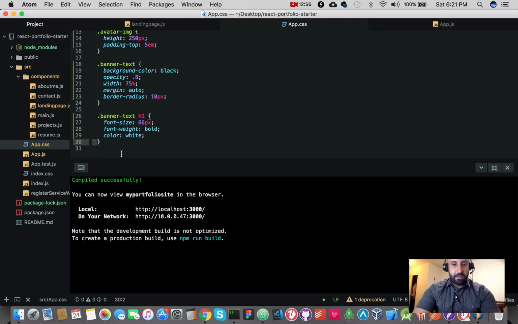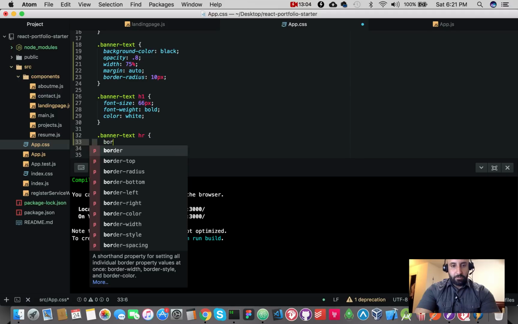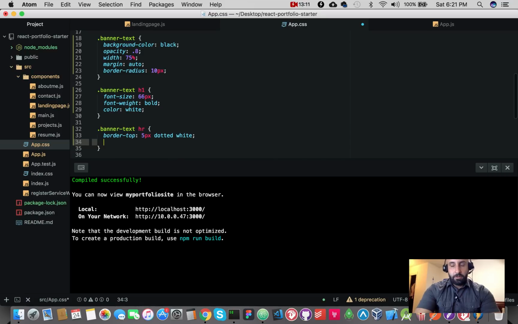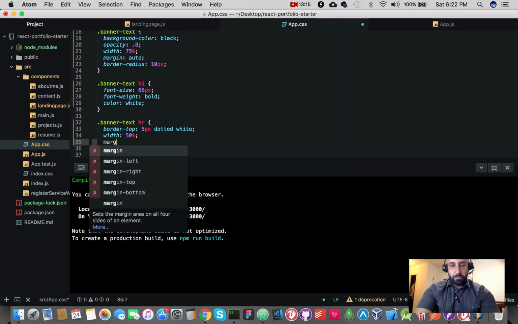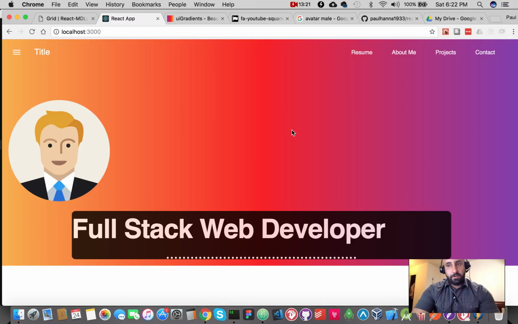And let's style that HR, so we can do dot banner text and HR. So the border top, we want to do 5 pixels dotted white, and we'll do a width of 50%. We'll do margin auto. There's that dotted line.